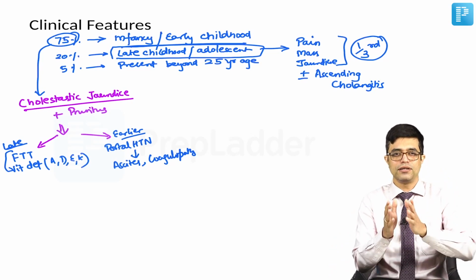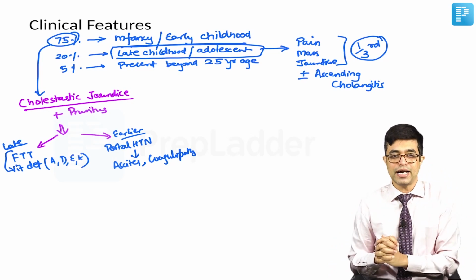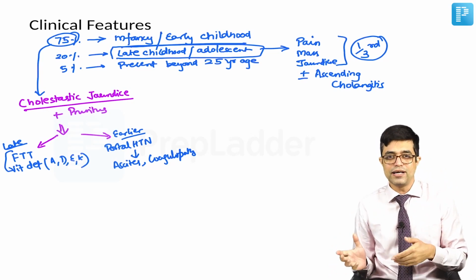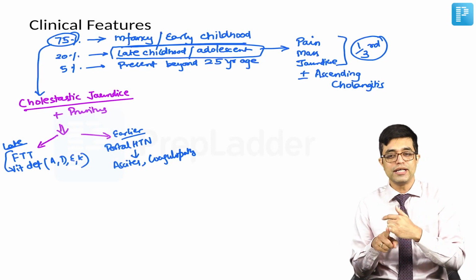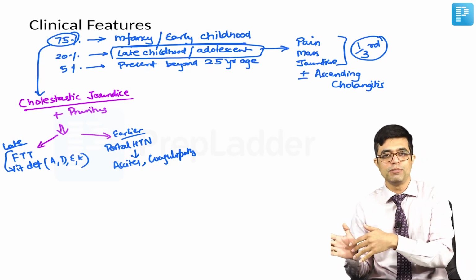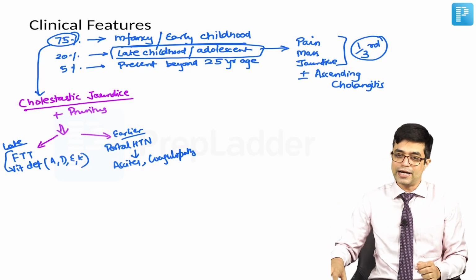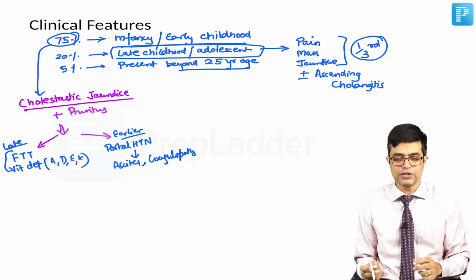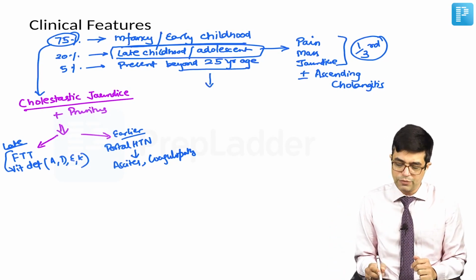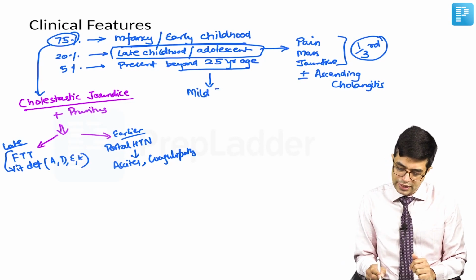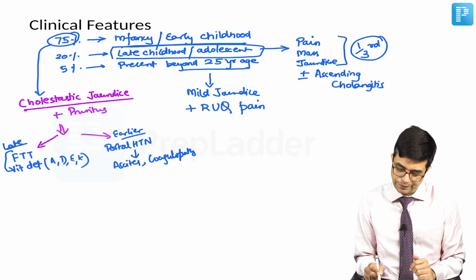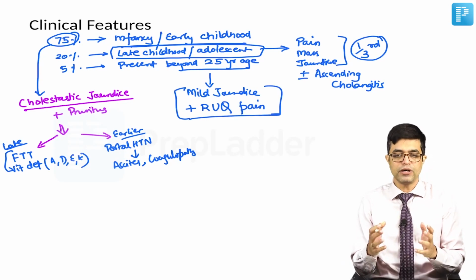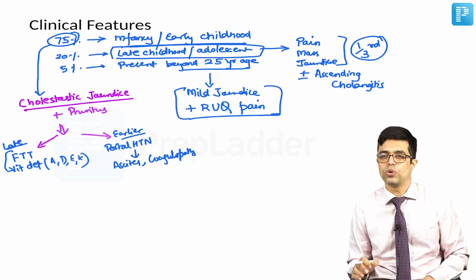If the stenosis is not severe and there is only dilatation, then reflux will be more, and so cholangitis, pain, mass, jaundice, all these features will be there and presentation will be late. And patients who present beyond 25 years of age, they are rare. They will usually present with mild jaundice associated with right upper quadrant pain. So these are the different types of presentations which you will find in choledochal cyst.